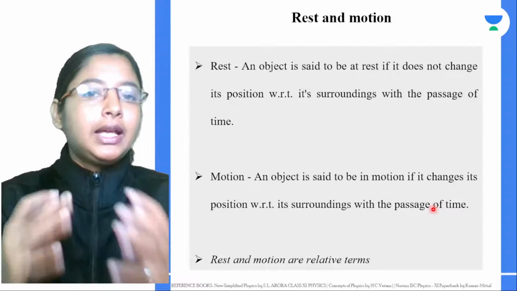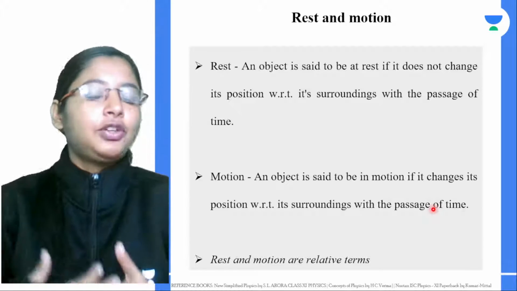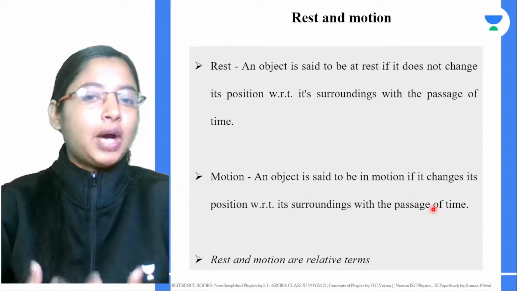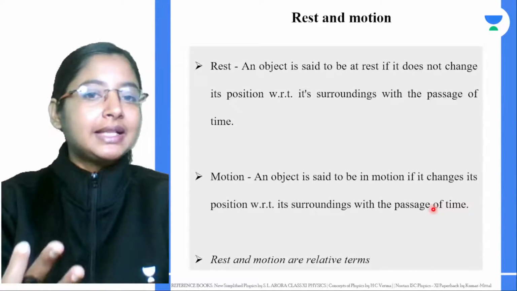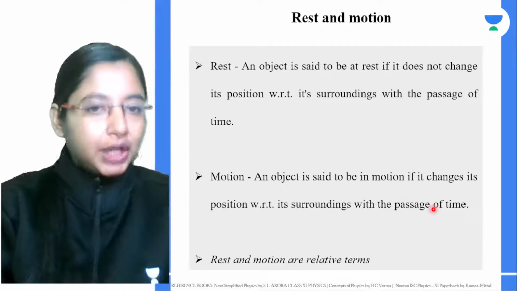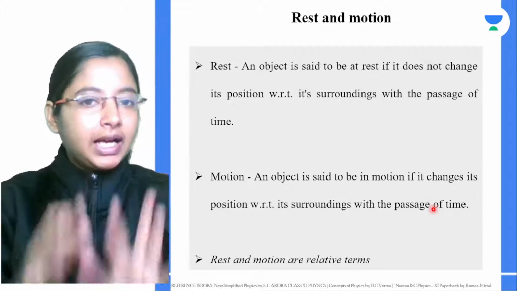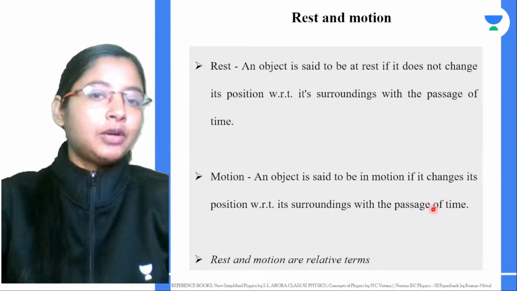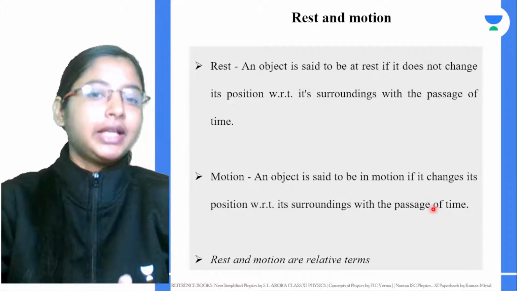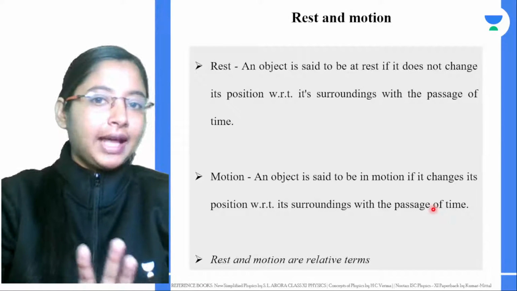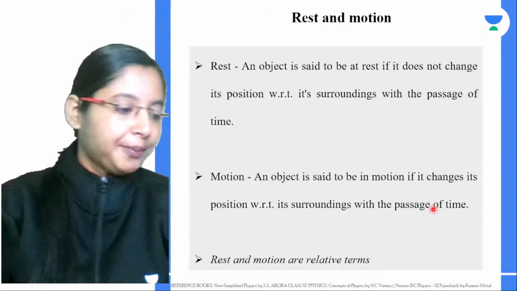For example, if there is a train passing by and you're standing on the platform, you are at rest and the train is moving. Now for a passenger sitting in the train, which is moving, they are actually at rest, but the other trains passing by and the trees they are coming across are all moving.